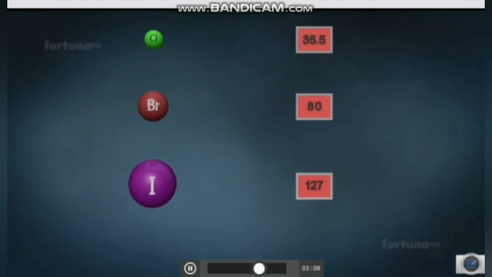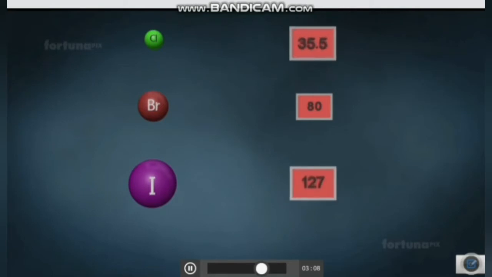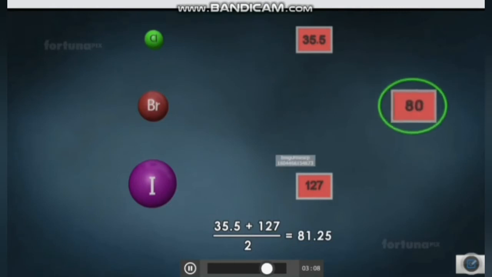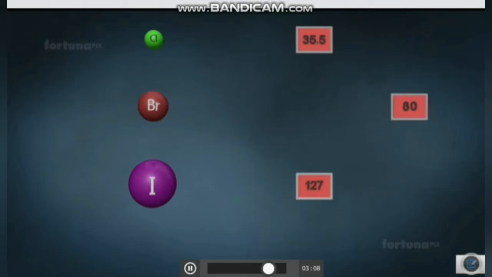If the average of the atomic masses of chlorine and iodine is taken, that is (35.5 + 127) / 2, you get 81.25, which is closer to around 80, the atomic mass of bromine.